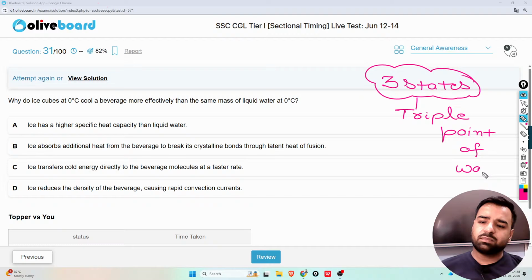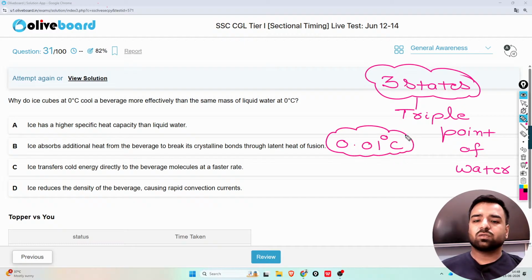In your examination, previously this has been asked, you have to tell the value of the temperature. So the temperature is 0.01 degree centigrade. Yes, option number B is the correct answer here. Okay, next, what's the next question?